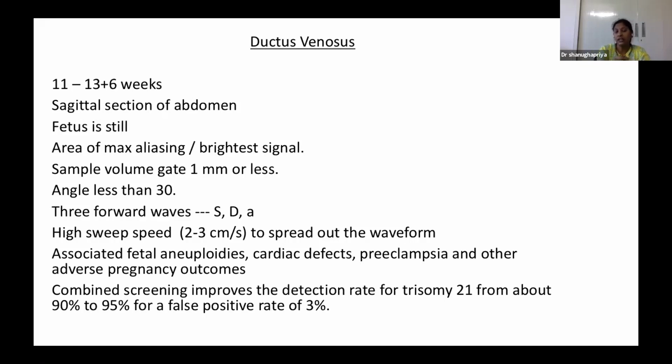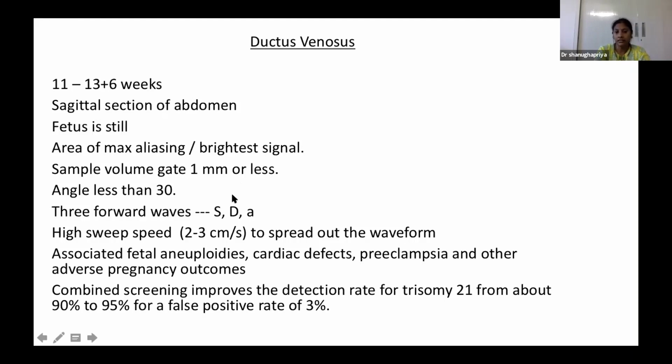There it will be seen as the brightest signal, an area of maximum aliasing. There we put the power Doppler. The sample volume gate should be 1 mm or less, and the angle should be 30 degrees. This is more important. Otherwise, admixed flow from the adjacent veins will be overlapped on the ductus venosus flow. So this has to be taken care of.